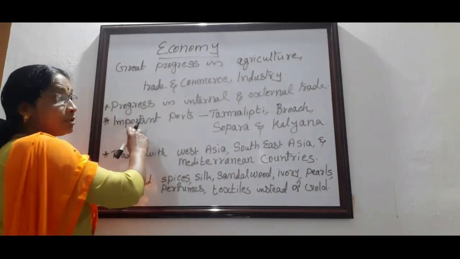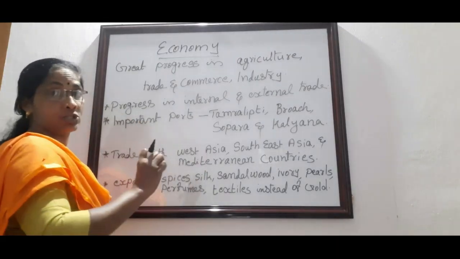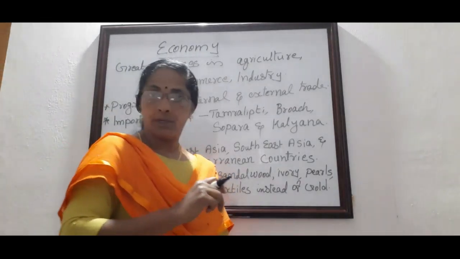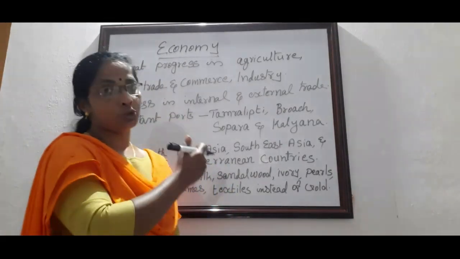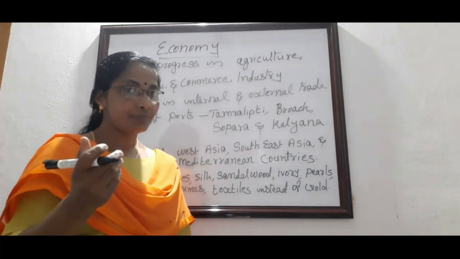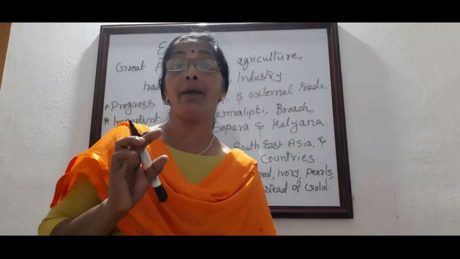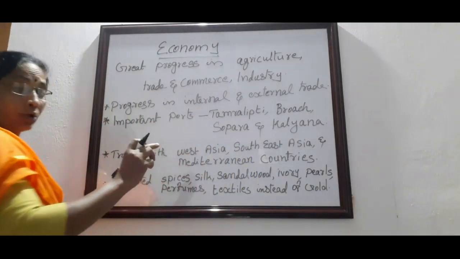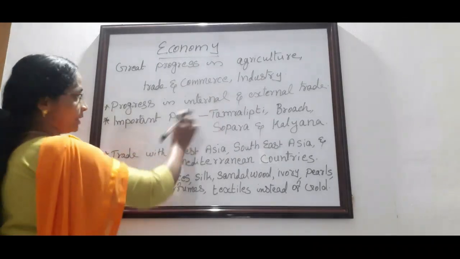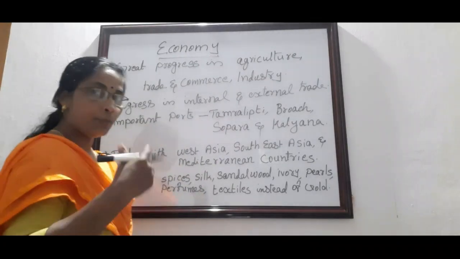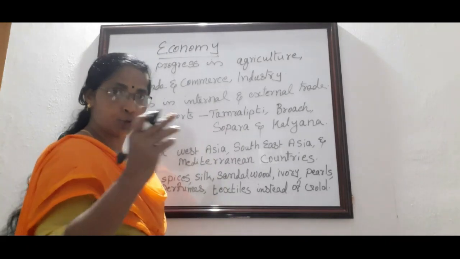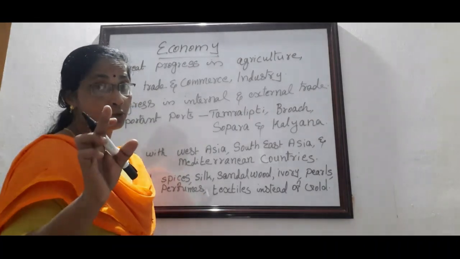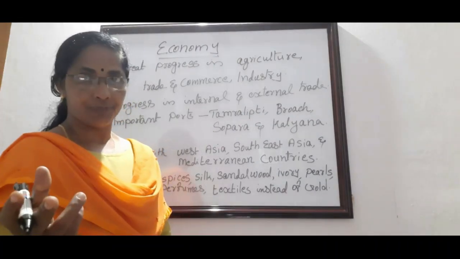The next one, which are the important ports that existed during the Gupta period? First we learned that during the period of Samudragupta, he conquered three important ports of the western coast of India. Which were they? They were Broach, Sopara and Cambay. Do you remember that one? Okay. Not only those, other important ports also existed during that time.